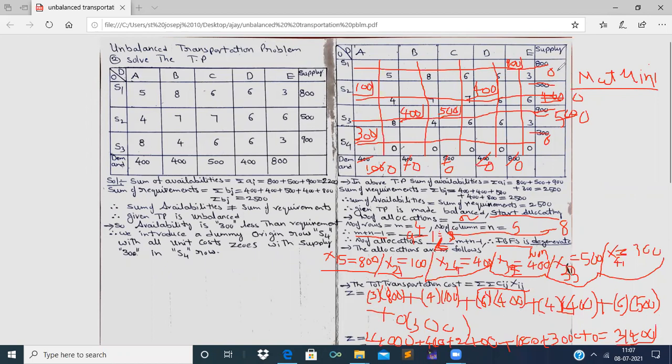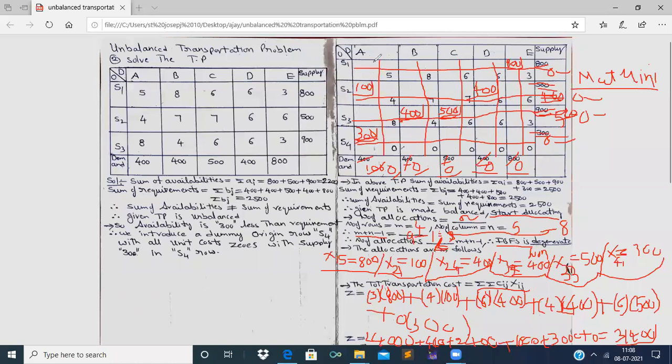And see here, all the supplies are made zeros and all the demands are made zeros. We have to check once again. As per the row allocations, we sum all allocations row-wise. 800, and the supply is satisfied. 100 allocation plus 400 allocation is 500, it is satisfied. Third row, 400 allocation plus 500 is 900 supply, it is satisfied. Next, 300 is the allocation in the fourth row, so 300 supply is also satisfied.